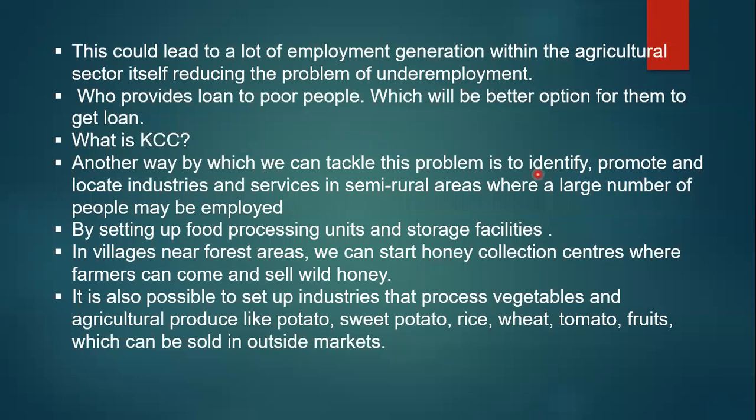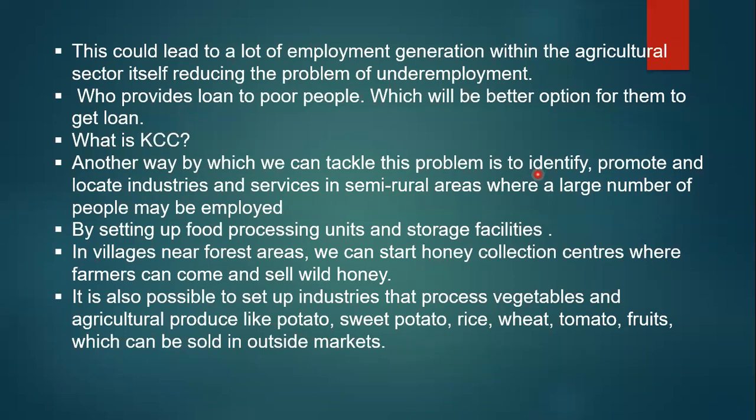In semi-rural areas, we can set up industries like a dal mill, rice mill, sugar mill, wood making industry, jaggery making industry. These are small units. After investing 2 lakh, 3 lakh, they can be set up, and they will provide jobs to poor, local people, to the village people.